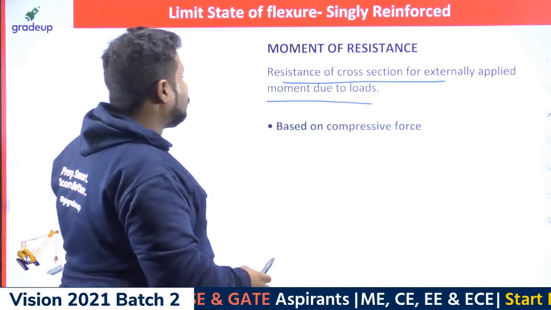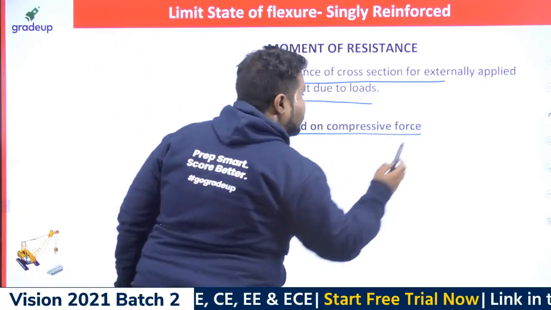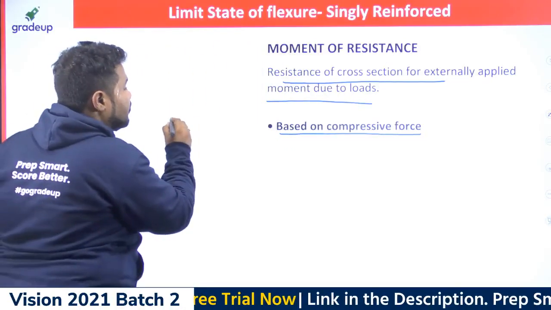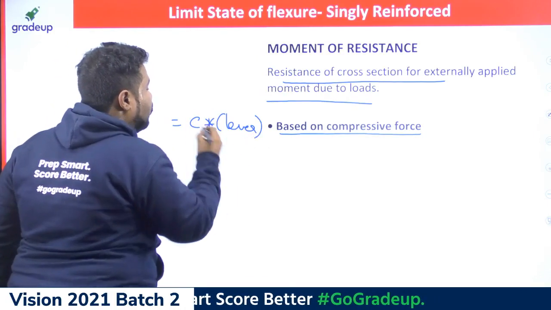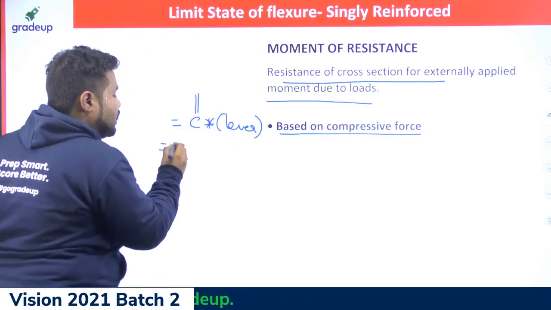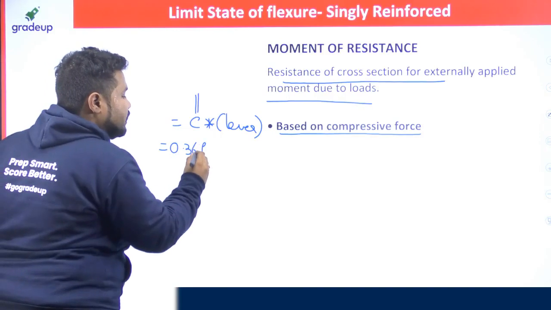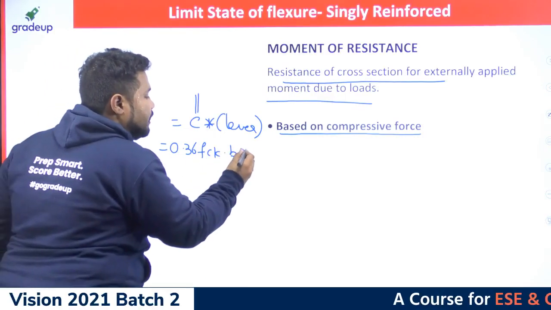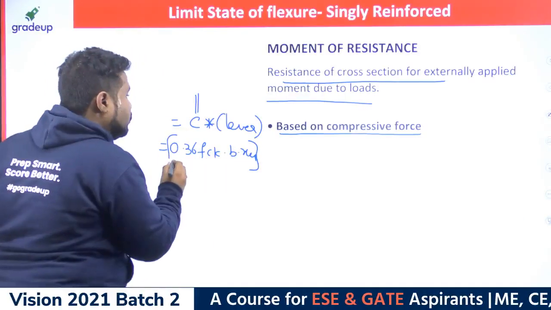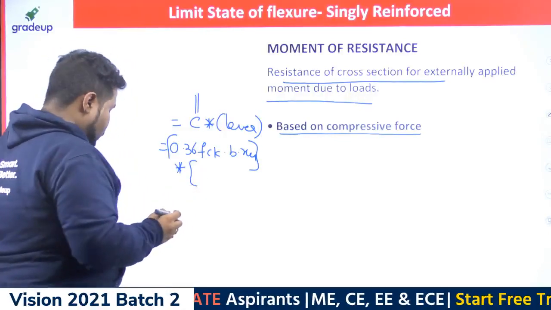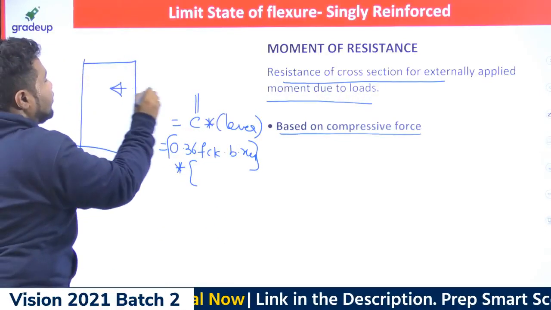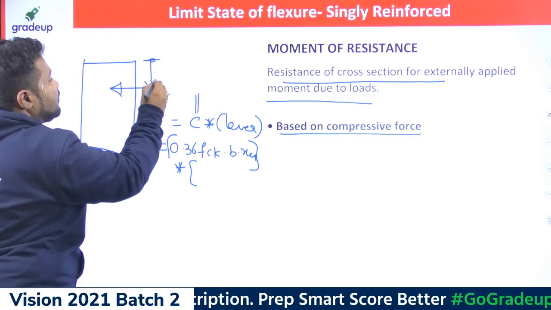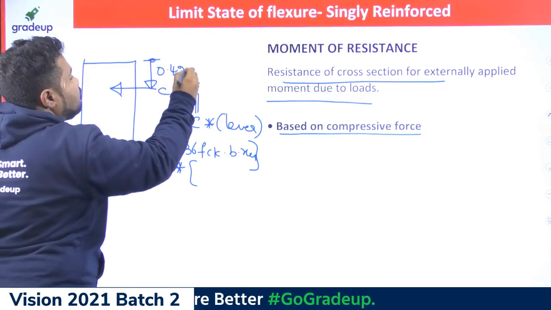So how can you work out moment of resistance? If it is based on compression force, how can I write the moment of resistance? Compression force into lever arm. You already know the compression force. How much is the compression force? 0.36 fck b into XU. That you already know. And coming to lever arm, the total compression force is acting from the top at a distance of 0.42 times of XU.